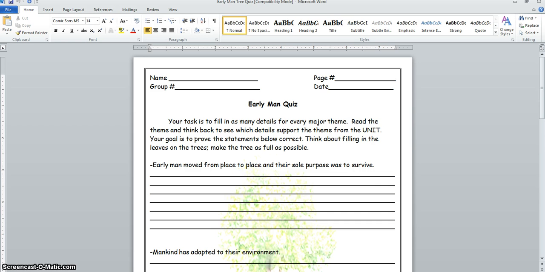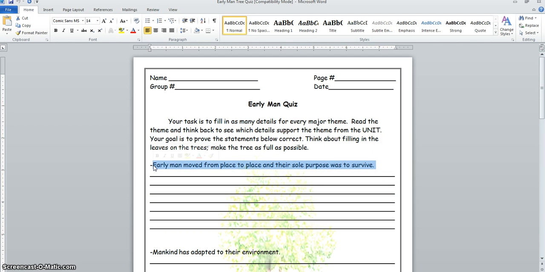The key to these quizzes, as these are somewhat new to you, is that I'm going to give you a general theme, the trees as we've been calling them, and you are going to give me specific details that back up this tree from the unit. Okay? You're supporting with details from this unit, stuff we've talked about from class. Yes, there are some outside items you could put in there, some current events and things of that nature, but just for these quizzes, we want you giving me details. Those are the vocabulary words and the locations we've talked about in class that will back up these trees. That is your goal. So again, I give you general, you give me specific.